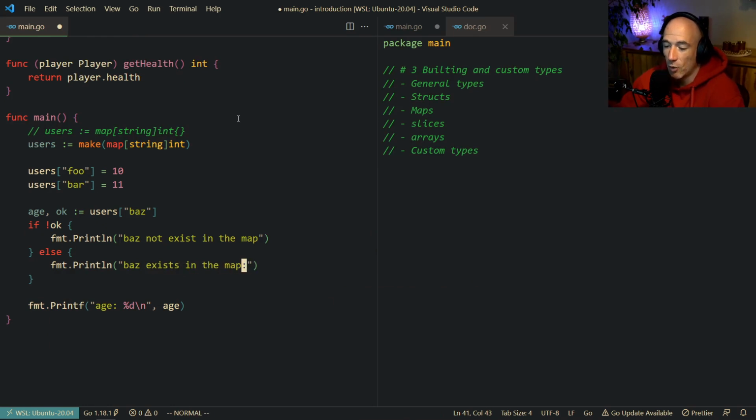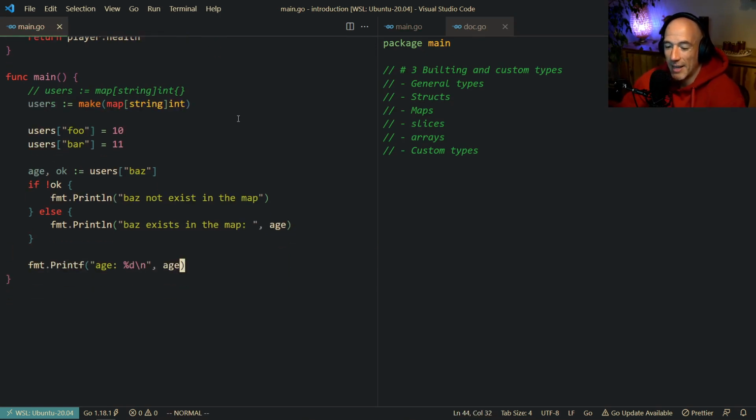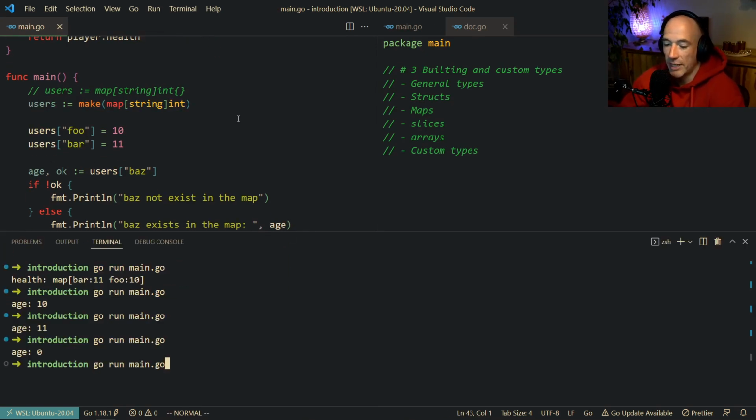Also in Println you have one opportunity to place another variable to format a variable. So we could say here age, and then we're going to delete this here and run this, boom. And you see bus does not exist in the map.